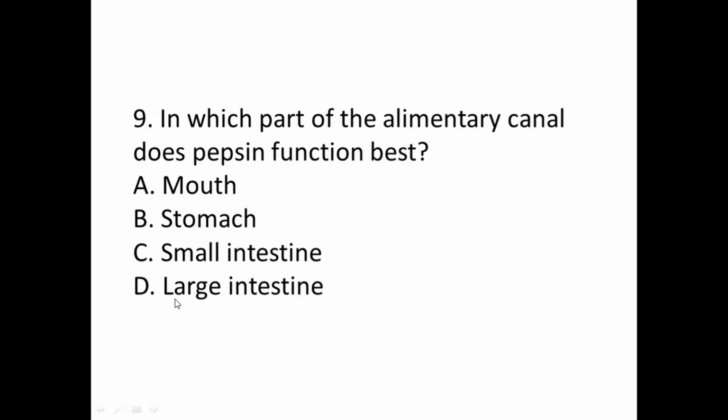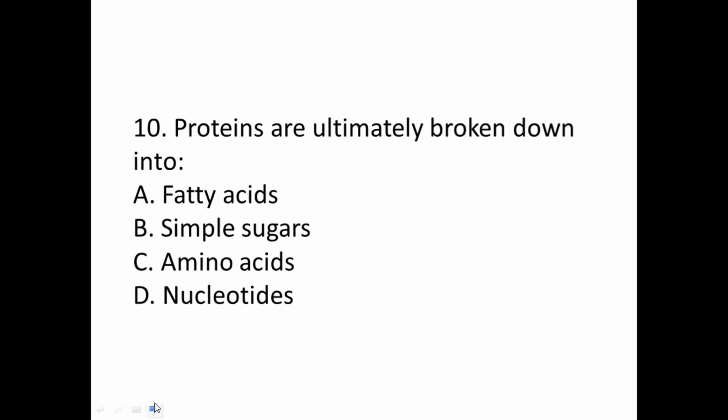Ninth question. In which part of the alimentary canal does pepsin function best? So for the action of pepsin, the medium, the pH should be in an acidic state, a highly acidic state. So a highly acidic state is generally found in the stomach. Small intestine is highly alkaline. So for pepsin to function at its best, it needs the stomach environment. So the correct option for the 9th question is option B, that is stomach.